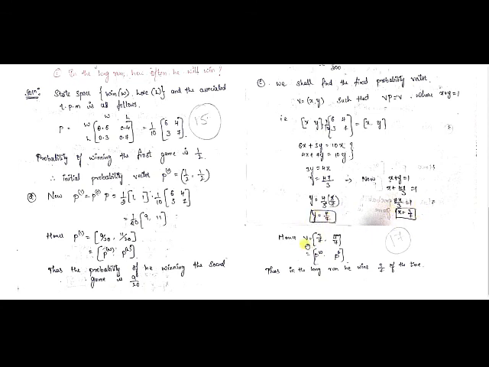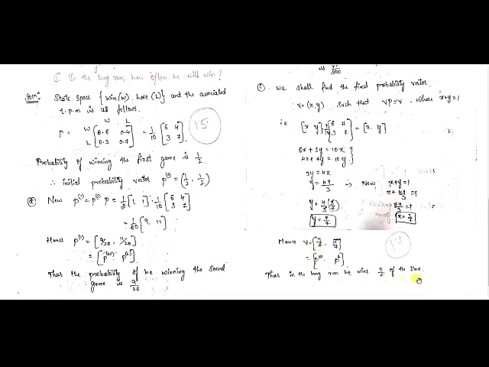Now we substitute in the vector. So vector v is equal to 3 by 7, 4 by 7. Again the first element resembles winning the game, and the second element resembles losing the game. They are asking about winning the game, right? So the probability of winning the game is 3 by 7. In the long run, he will win 3 by 7 of the time. Thank you.